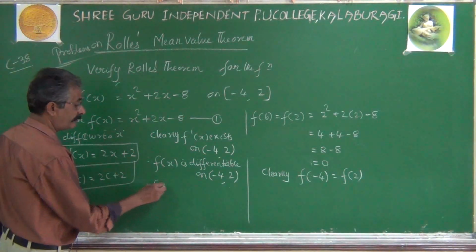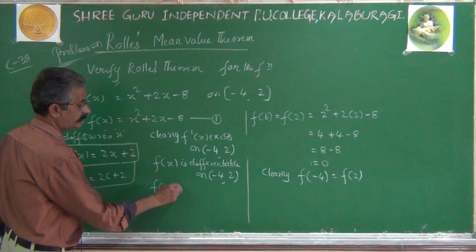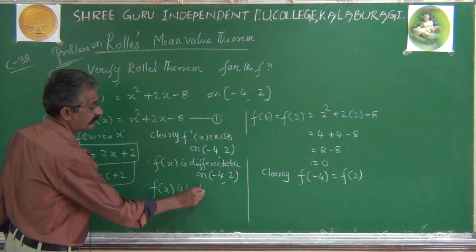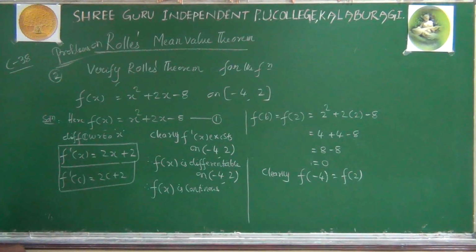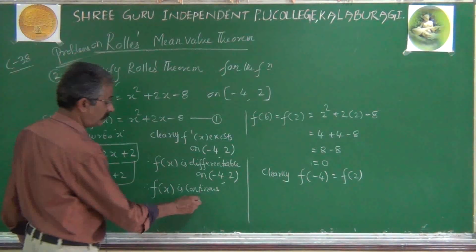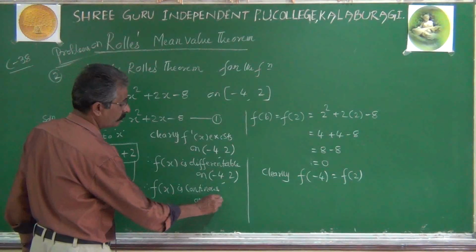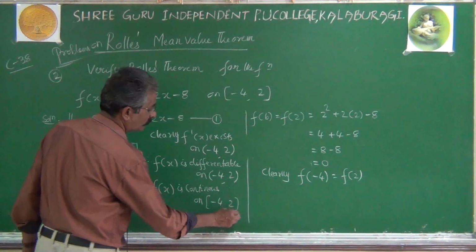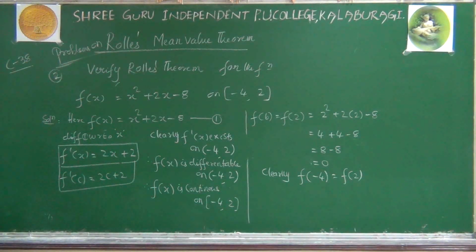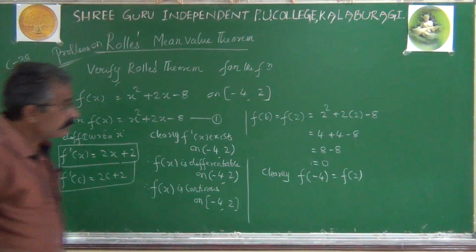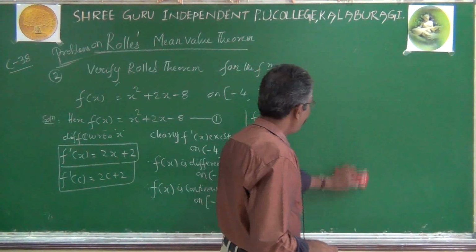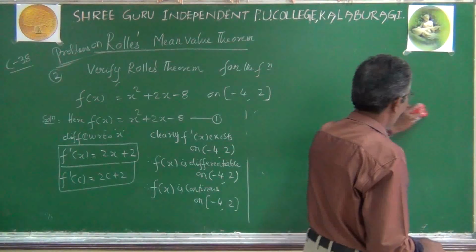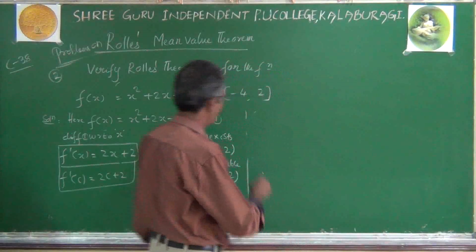Therefore, f of x is continuous on the closed interval minus 4 comma 2. Now, as all the conditions of Rolle's theorem have been satisfied, we can easily apply Rolle's theorem.